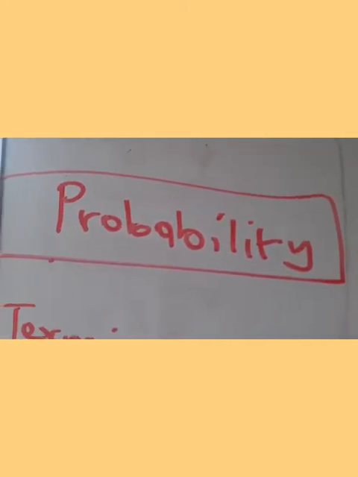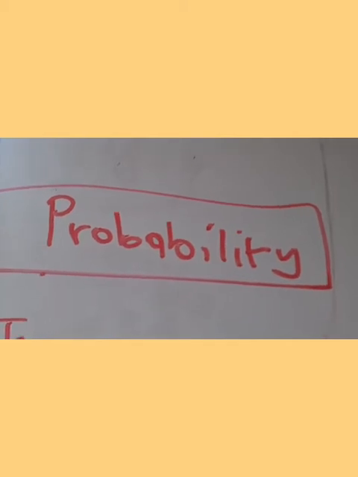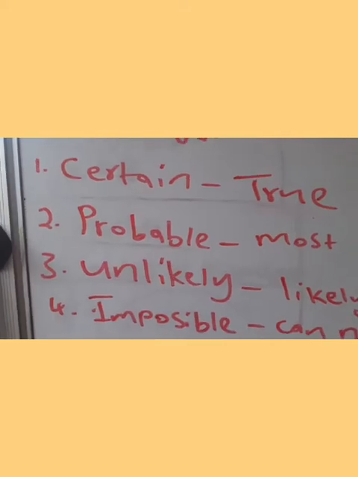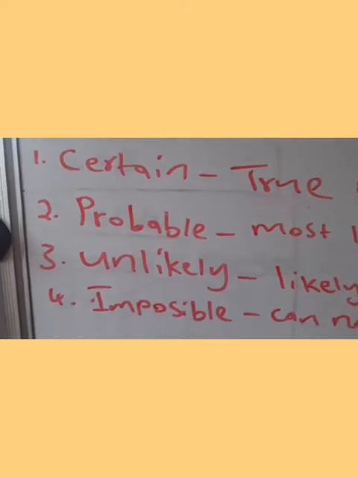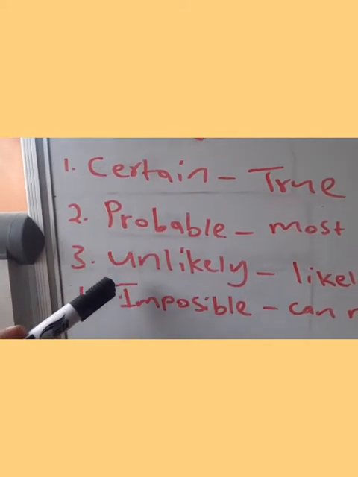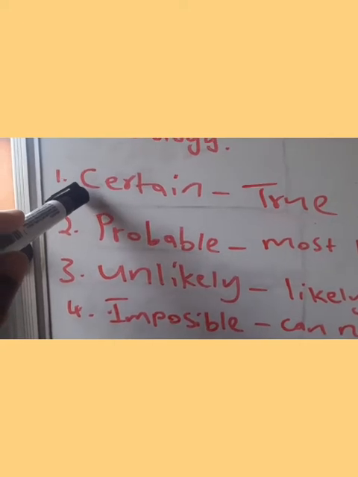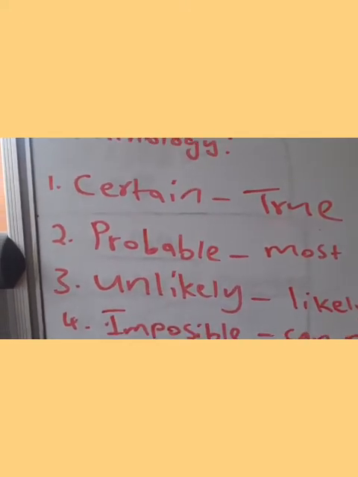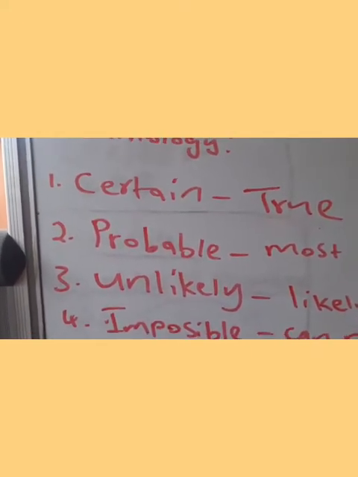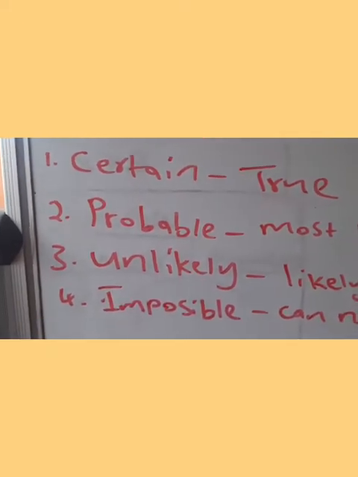Okay, we are going to deal with probability. Now, in order to deal with probability, we need to be familiar with certain terminology. The terminology that we have to deal with is certain, probable, unlikely, and impossible. If something is certain, you can firmly rely upon it that it will happen. And if something is probable, it means it is likely to happen.